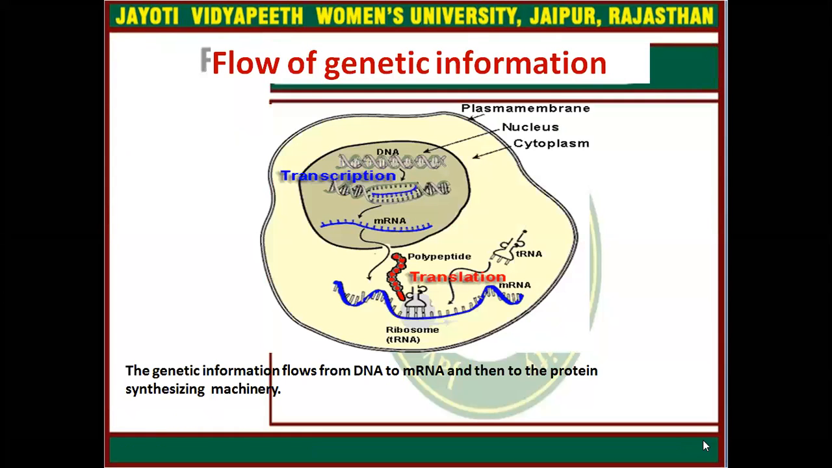Now, here is the flow of genetic information. You can see this is the DNA. After the completion of the transcription process, it will create a single-stranded messenger RNA. This messenger RNA will go into the cytoplasm, where it will go for the translation process, meaning the protein synthesis process. During protein synthesis, tRNA and ribosomes will also be involved in translation, and they will create a polypeptide chain. The genetic information flows from the DNA to messenger RNA and then to the protein synthesizing machinery.